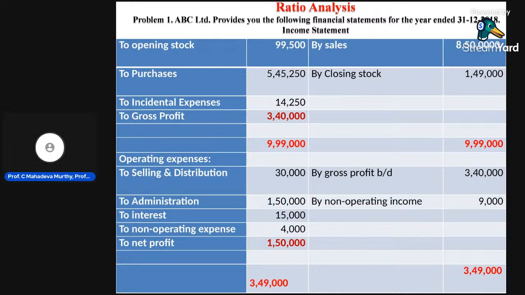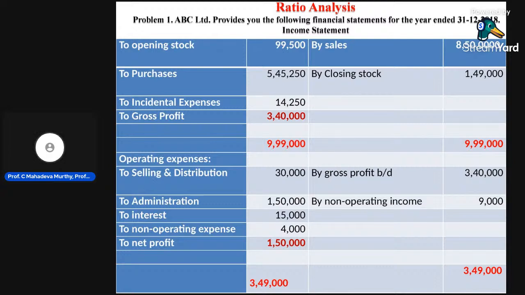ABC Limited provides you the following financial statement for the year ended 31st December 2018. This is the income statement. On the debit side: opening stock 99,500, purchases 5,45,250, incidental expenses 14,250. Then, coming to the credit side: sales 8,50,000, and the closing stock 1,49,000.